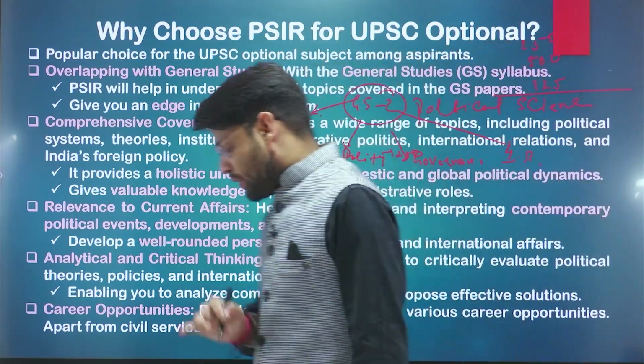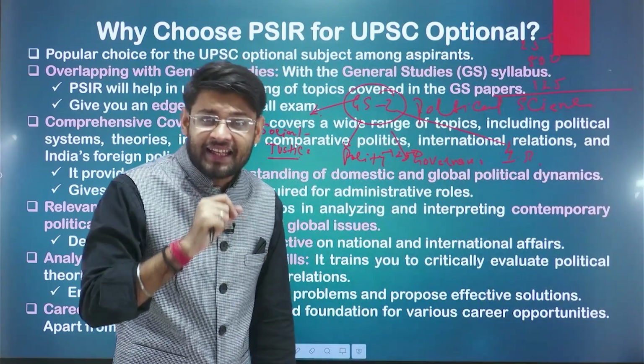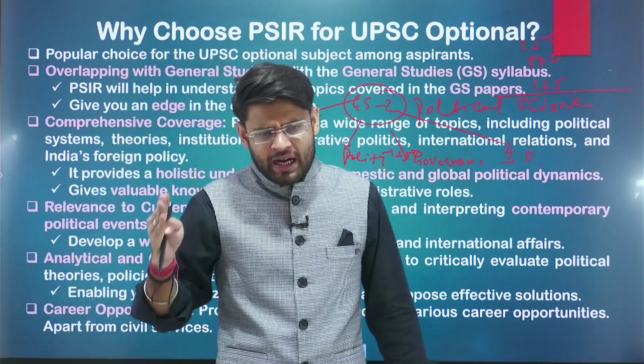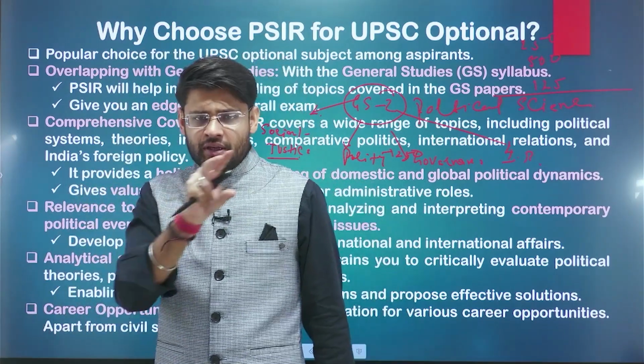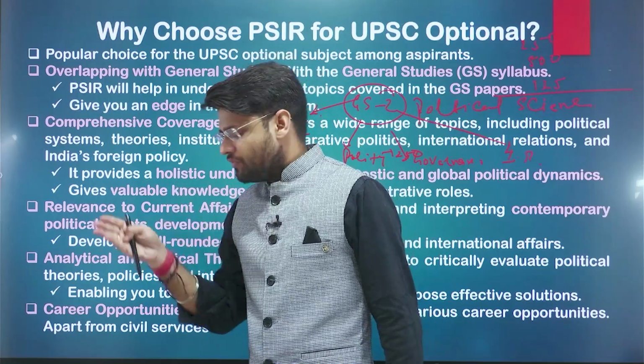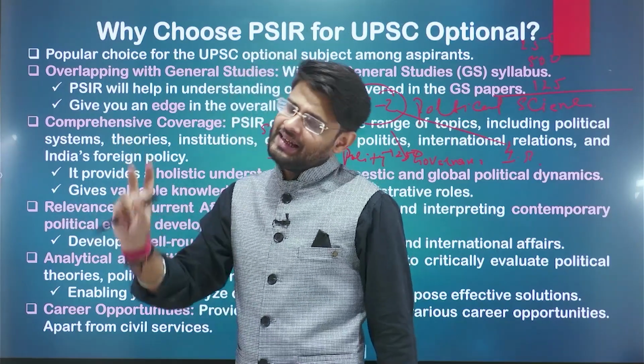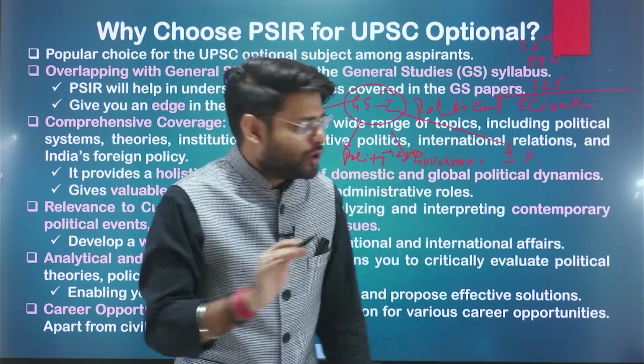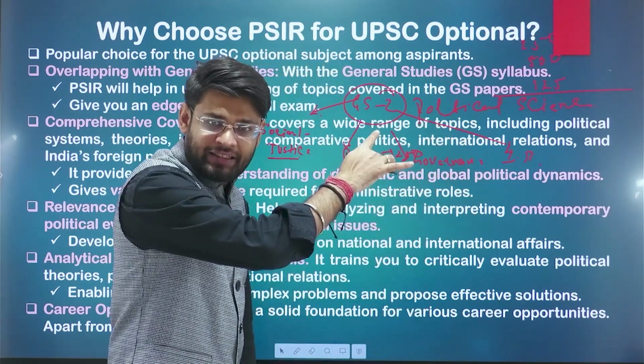Now, one another key area is ethics. Ethics consists of 250 marks, in which 120 to 130 is the main core ethics, and 130 to 140 are ethics case studies. So you also have a benefit in that particular ethics paper.